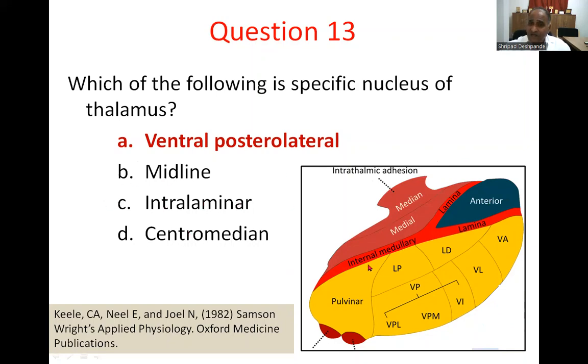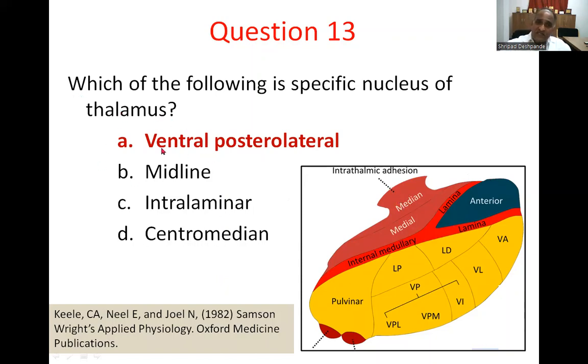The intralaminar nucleus, within the internal laminar, is also a non-specific nucleus which projects to the whole range of the cerebral cortices. The centromedian nucleus is here, and this is also a non-specific nucleus.